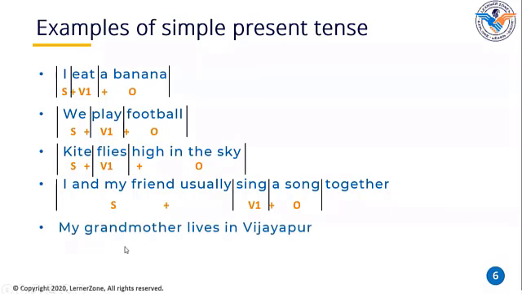My grandmother lives in Vijaypur. What is the subject here? My grandmother. Very good. What is the object here? Vijaypur. Right. What is the verb here? Lives. Very good.